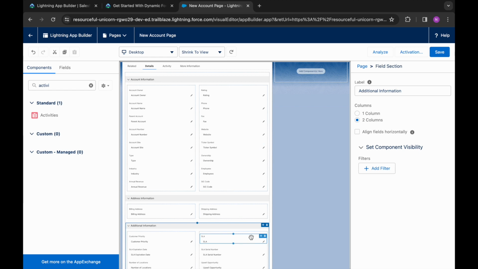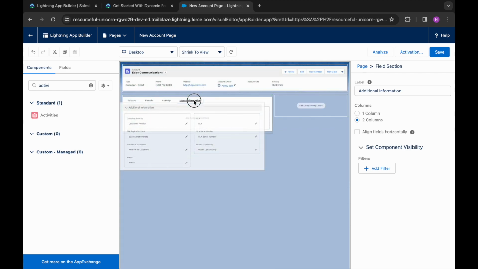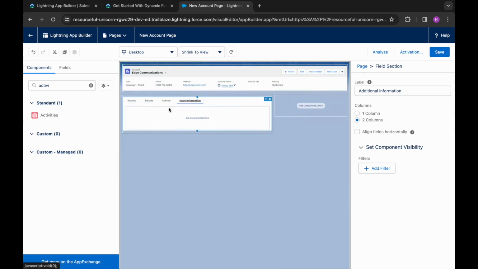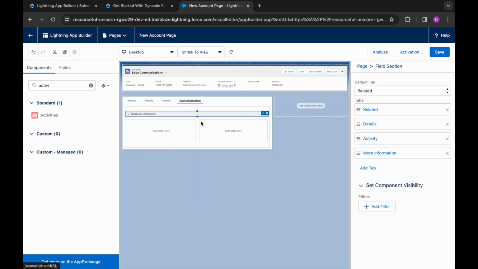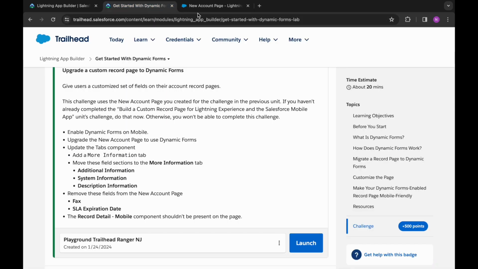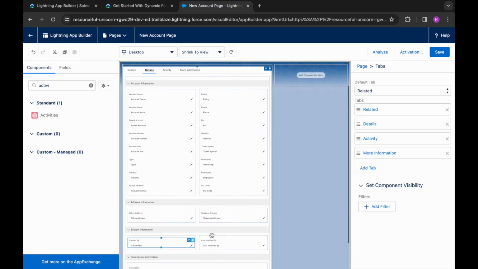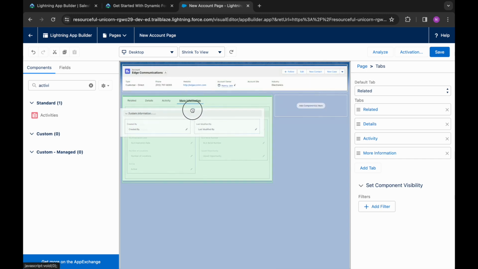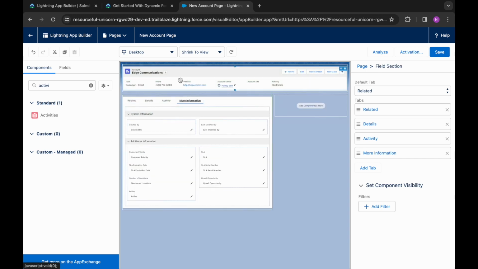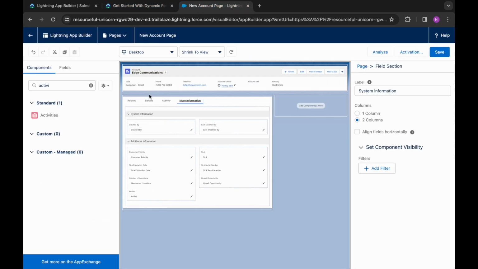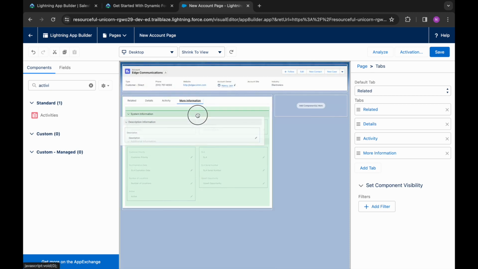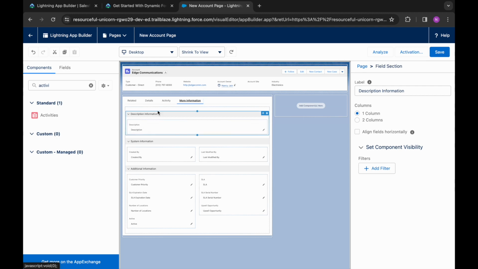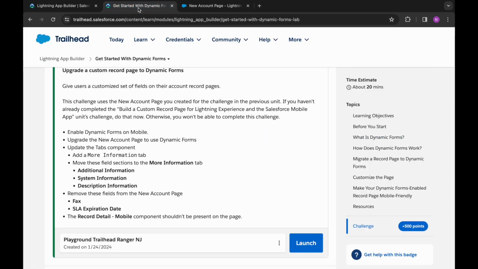You can grab it using this plus icon, and then we will move it to the tab here. Okay, so I did not just drop it. Next was system information. Similarly, we will grab the system information, go to the tab, and then drop it here. Last is description information. So yes, that's how we have moved these sections to the more information tab.